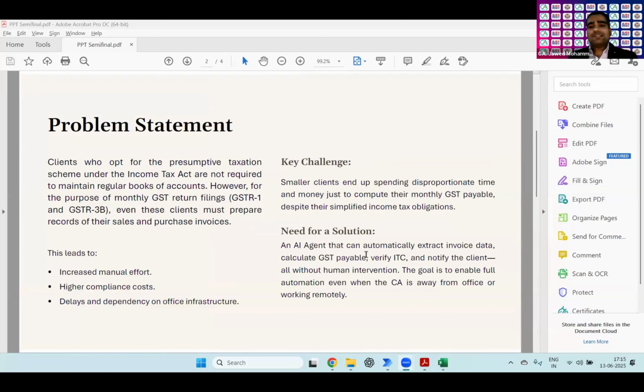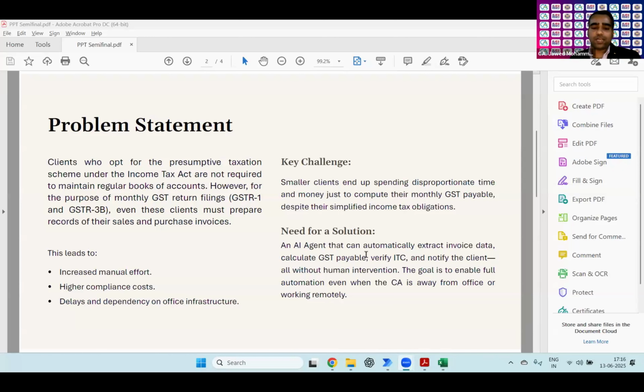Clients who are opting for the presumptive taxation scheme under the Income Tax Act are also required to get their sales and purchase invoices accounted for just for the sake of the GST calculation. Otherwise, they are not required to maintain the regular books of account. In that case, they are incurring more cost and increasing manual effort. The key challenge is they are burning their money, and more manpower is being consumed in our offices also. Therefore, there is a need for a solution.